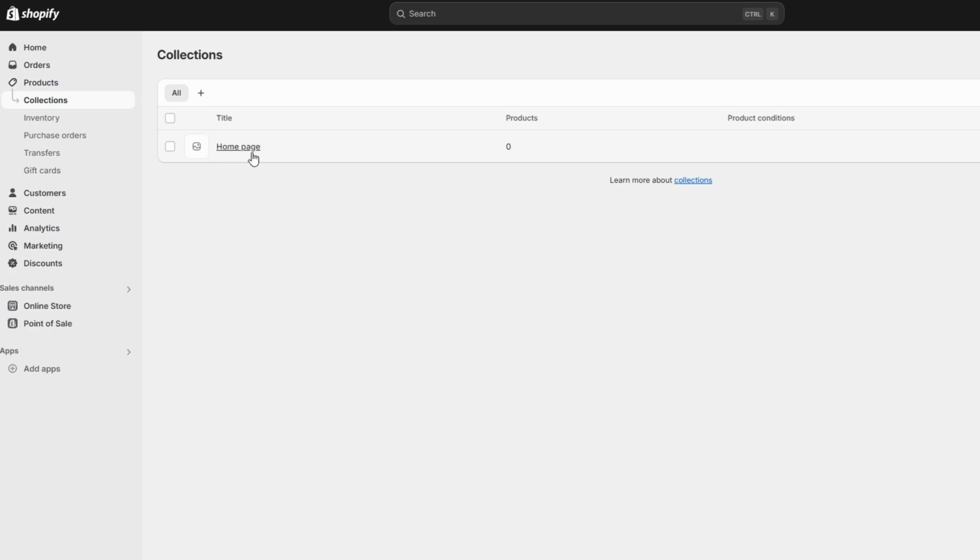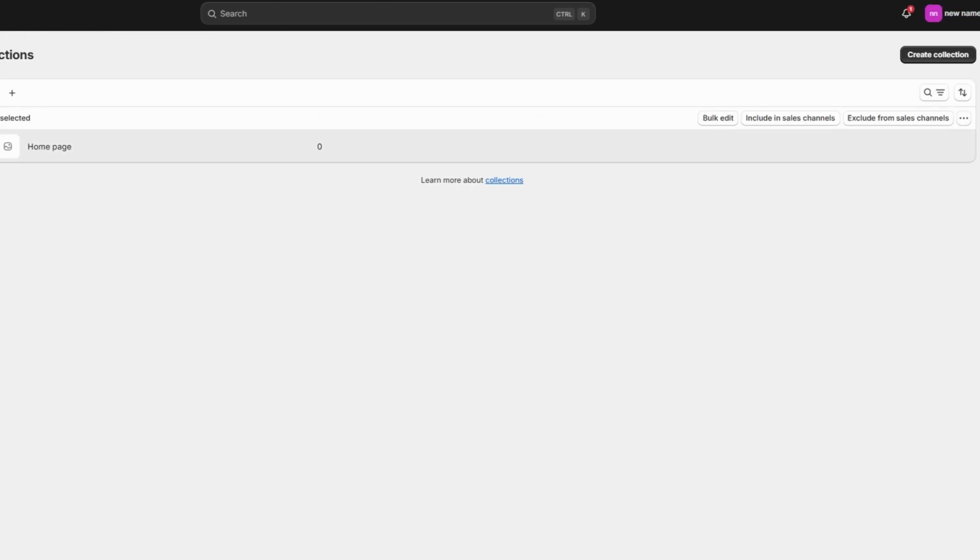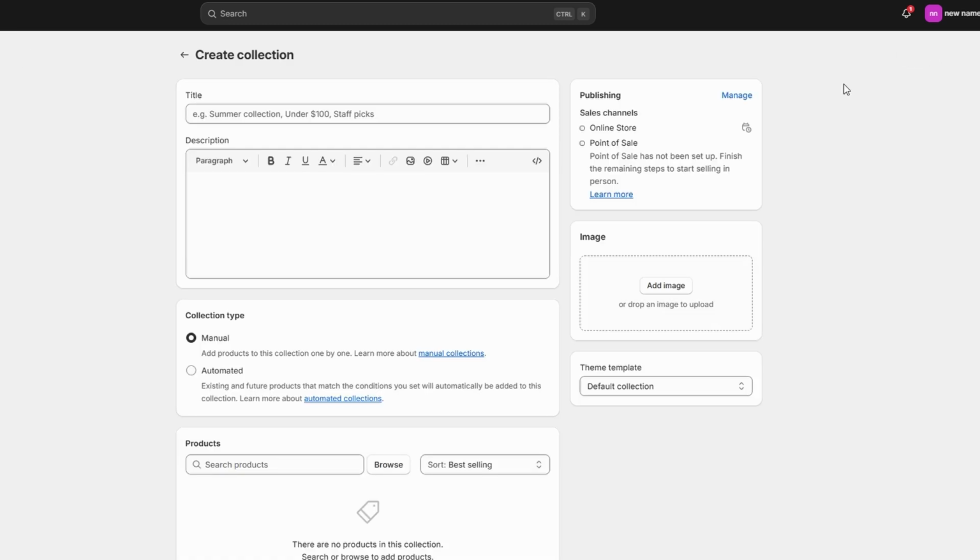By default, Shopify provides a homepage collection. If you don't need it, select it, click the three dots next to it, and choose Delete Collection. Click on Create Collection to start creating a new product category. Enter the name of your category.